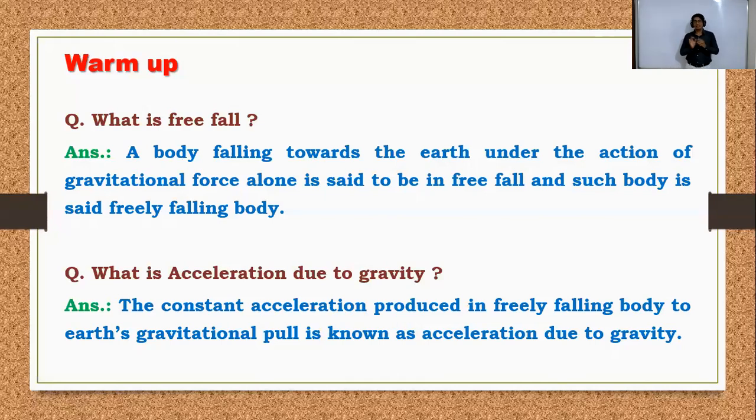Free fall: again, questions on this will be asked in your examination in objective type. The simple definition is a body falling down to the earth under the action of the gravitational force. The question is that free fall means any body is freely falling due to, and the object is said to be a freely falling body